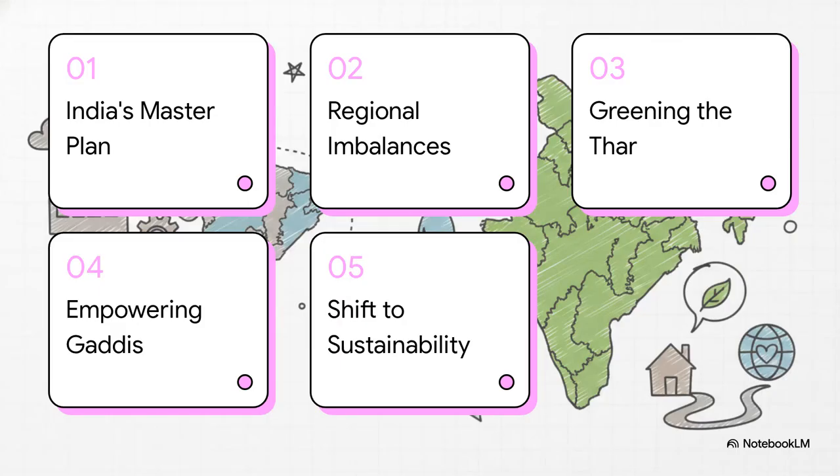Here's our roadmap for today. First, we'll unpack India's master plan. Then, we'll see how planners targeted regional imbalances. After that, we've got two mind-blowing case studies: greening the scorching Thar Desert and empowering the isolated Gaudy tribe up in the Himalayas. Finally, we'll pull all the way back out to look at the massive global shift towards sustainability.